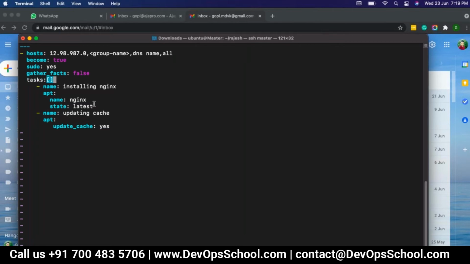You know about lists, right? A list can have multiple values, key value pairs. Everything in YAML is key value pairs. Under the tasks section, you can include as many tasks as you want. You can include 1,000 tasks, 5 tasks, or one task, based upon your requirement.